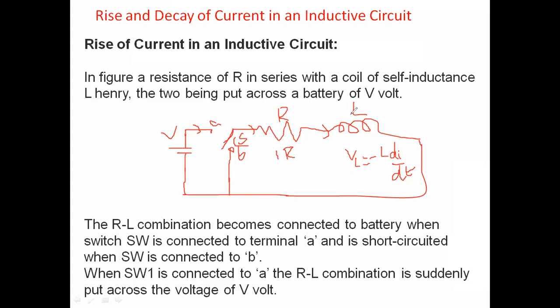After a certain amount of time, the current rises and settles down, increasing in an exponential form. We'll see how it is exponential. For that, for the rise of the current in the inductor circuit, consider this network.